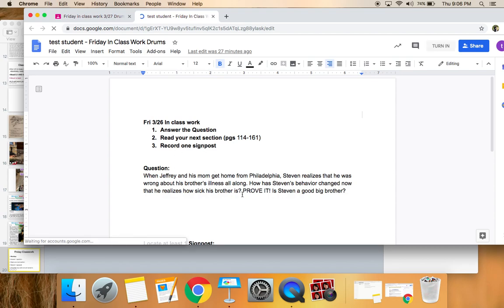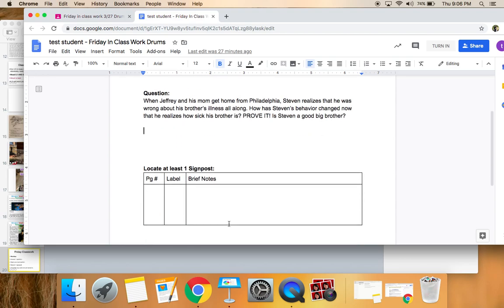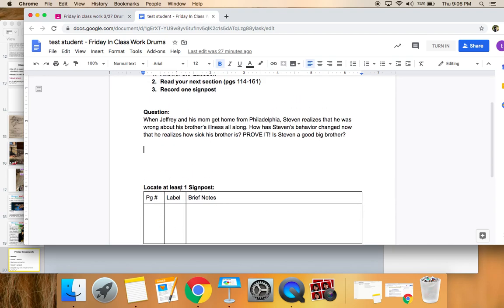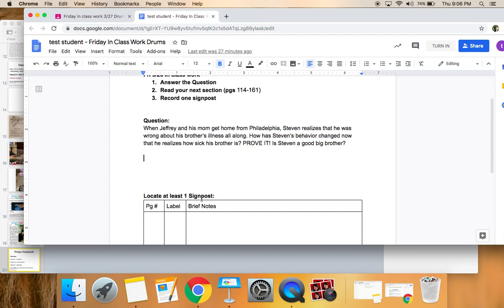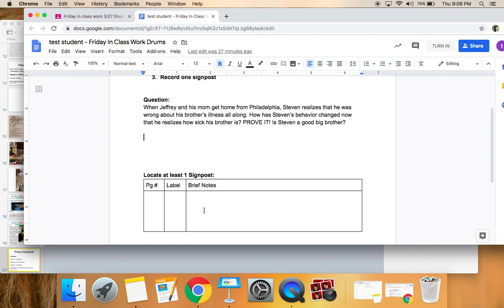Again, you're going to answer this question. Each group has a different question that I ask, and you're going to go ahead and answer it. And then you're going to read your next section. I wrote down what page numbers you're supposed to read, so you don't even have to pull up the schedule. You're welcome. And you're just going to record one signpost. Now, my friends, at least one signpost. Find more. I'm giving tons of extra credit points to people who are going above and beyond, okay?